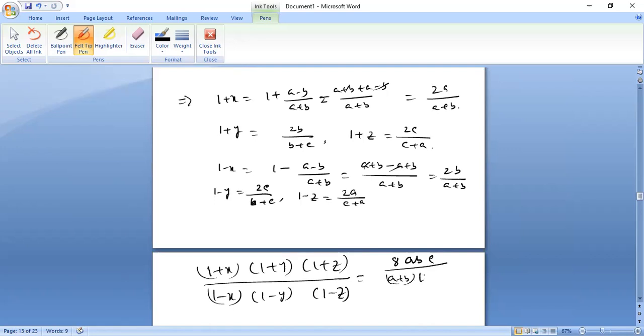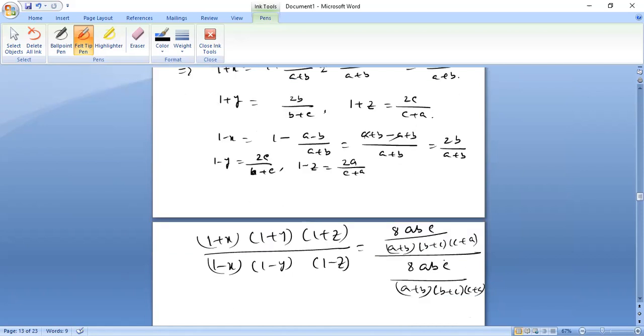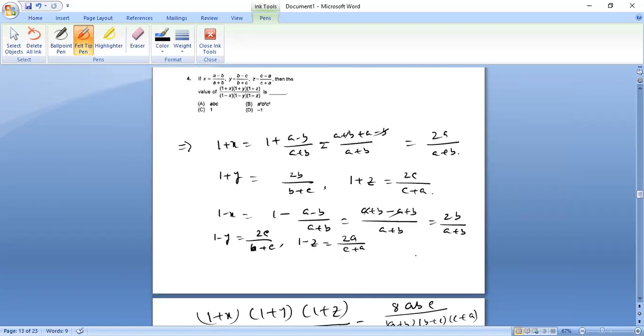Then dividing, this value will be this into this into this, 2 to the 4 to the 8, so again 8abc divided by (a plus b) into (b plus c) into (c plus a). See, they are the same terms. They will cut down. The answer will be 1.